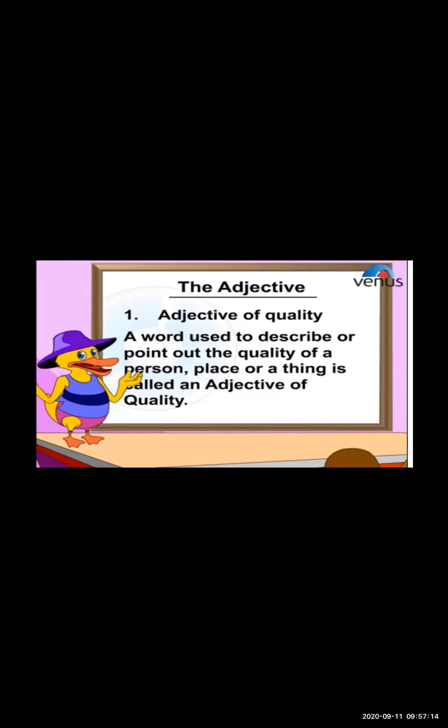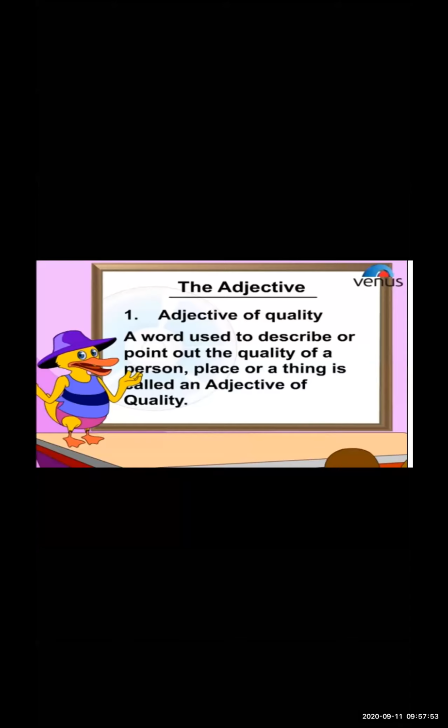Now the first one, adjective of quality. As I told you, the adjective is the describing word for the noun or a pronoun, or it adds to the meaning. But how do we identify which type it is? For that, you have to know the definition of quality. A word used to describe or point out the quality of a person, place, or a thing is called an adjective of quality.